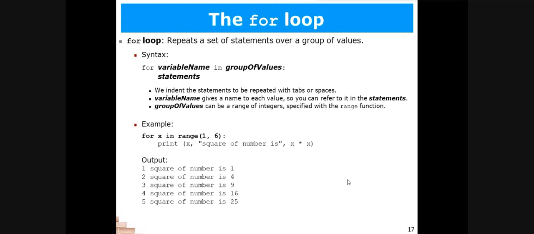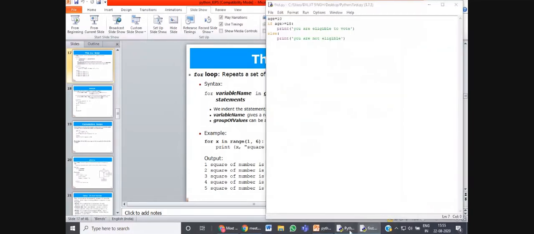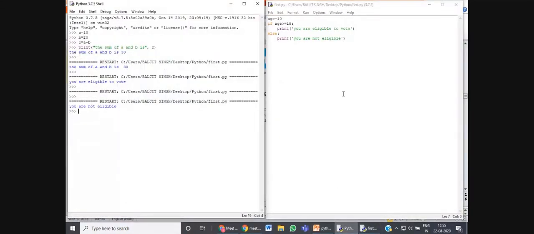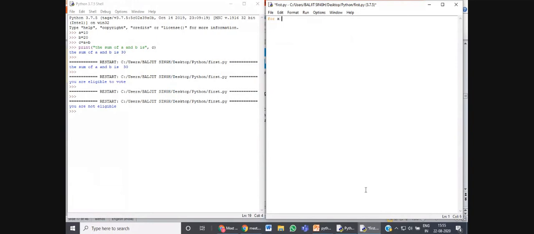Okay, let us quickly see this example in script mode. Let us perform this practical here. You can also perform this practical along with me. For x in range(1, 6), we give a colon after that, and here print(x).